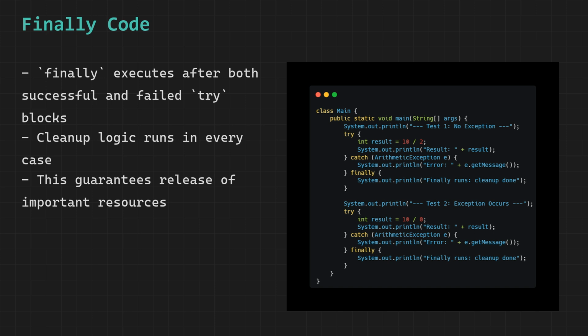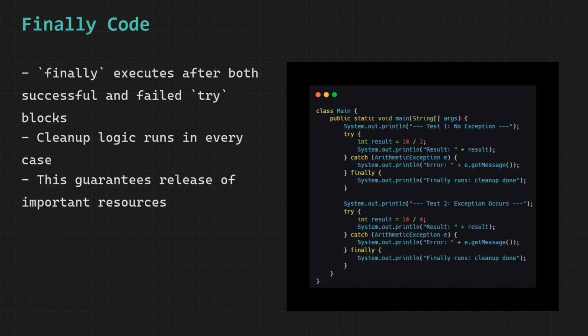But then something important happens. Even though everything went perfectly fine and there was no exception at all, the finally block still runs and prints finally runs cleanup done. This is the core guarantee of finally. It does not matter whether an exception occurred or not. Finally always executes.